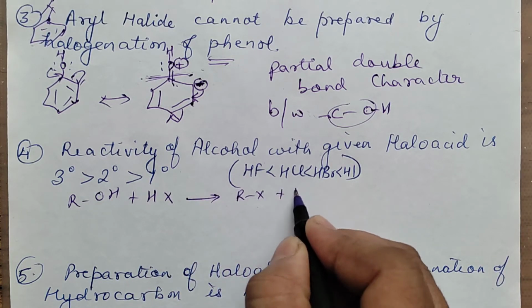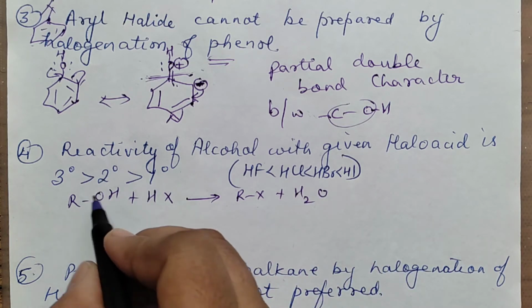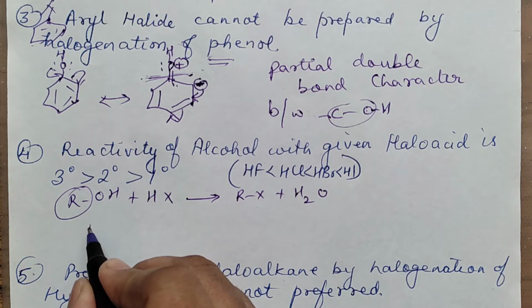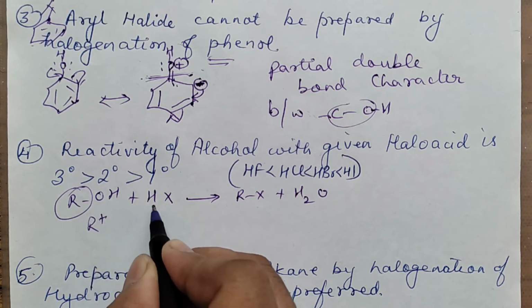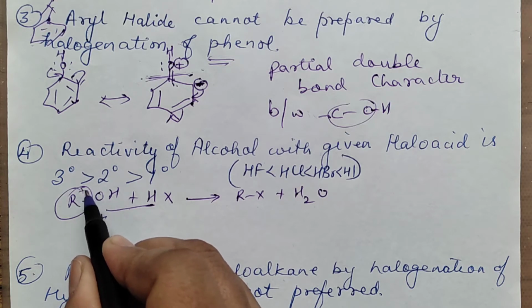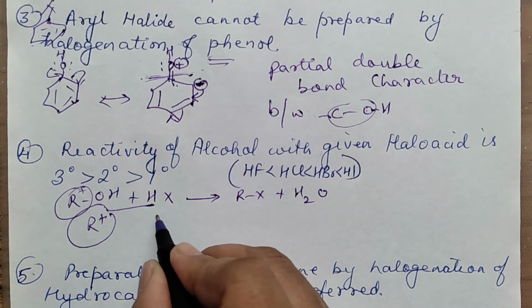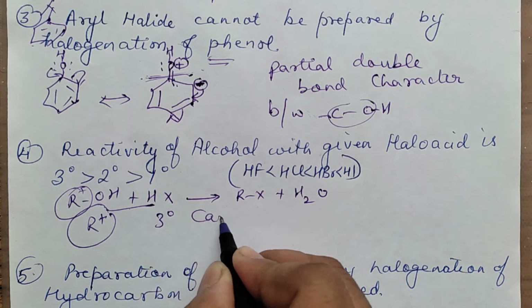You are preparing this plus water. You will see that in the mechanism, a carbocation is formed. This R+ carbocation is formed because this will come out as water, right? So this will be a carbocation form, and you know that the tertiary carbocation